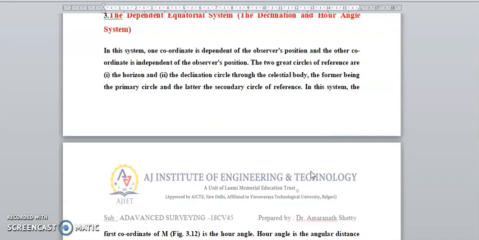Now the dependent equatorial system. In this system, one coordinate depends upon the observer's position and the other coordinate is independent of the observer's position. The two great circle references are the horizon and the declination circle of the celestial body, the former being the primary, the latter the secondary reference.